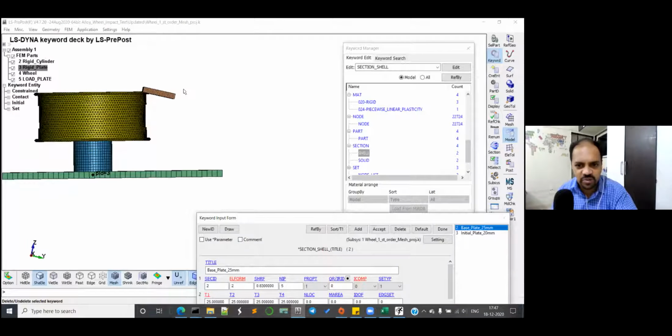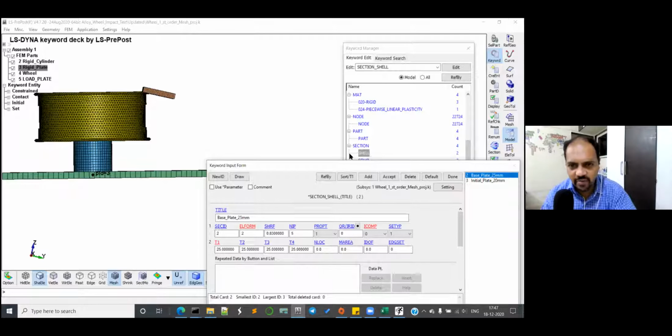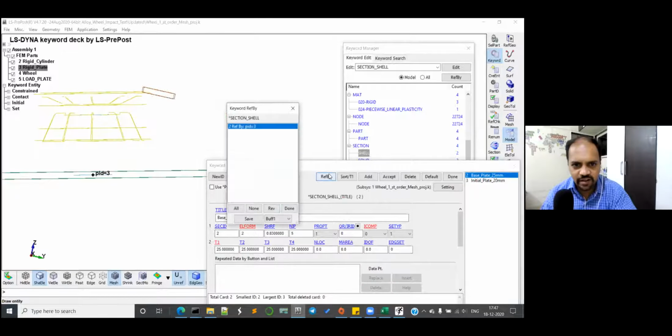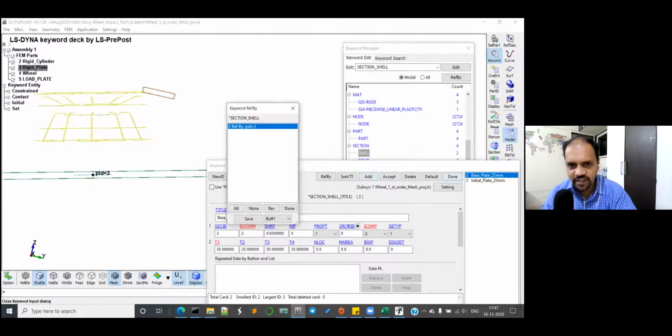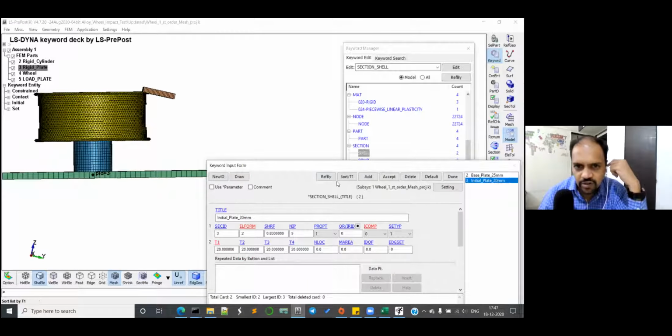Another way is to click on referenced by. Can you see this? Yeah, ref by, correct. So it is being referred by part ID 3. So this is your rigid plate, your bottom plate. The initial plate is nothing but, again, click on referenced by, click on done here, and click on referenced by. Yeah, it is part ID 5.